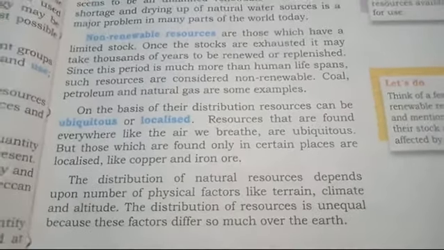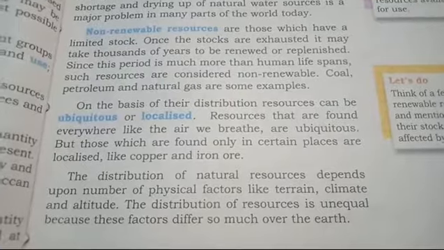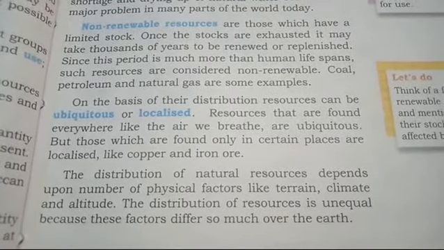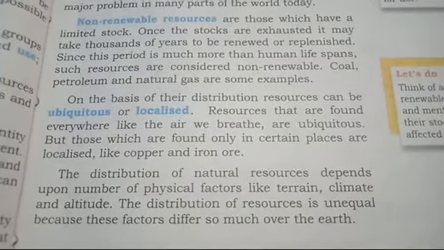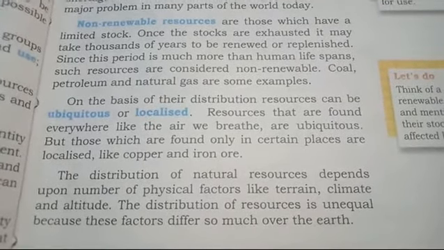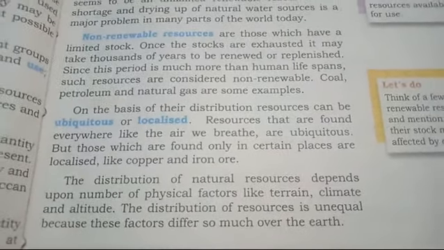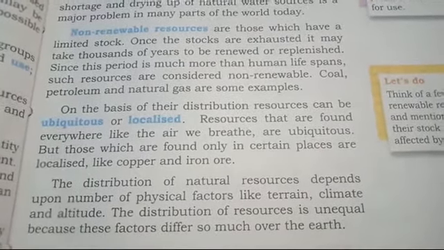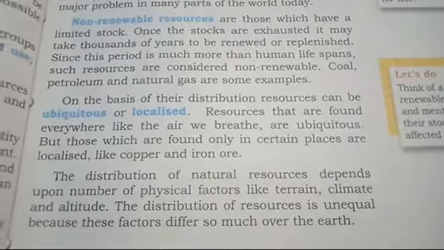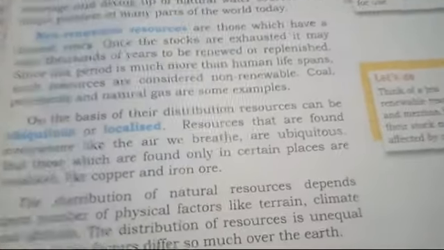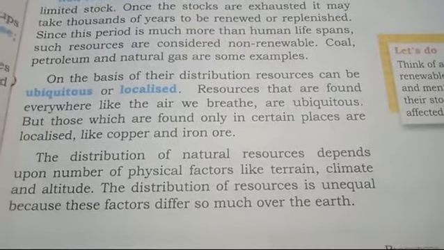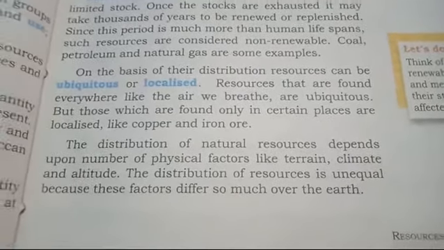Okay, so renewable resources are unlimited in quantity, and non-renewable are limited in quantity. Renewable can be used at present in many ways, but non-renewable cannot be used so much, and we have to preserve them for our future use also. Okay, because coal, petroleum and natural gas are resources which can be used by future generations also.